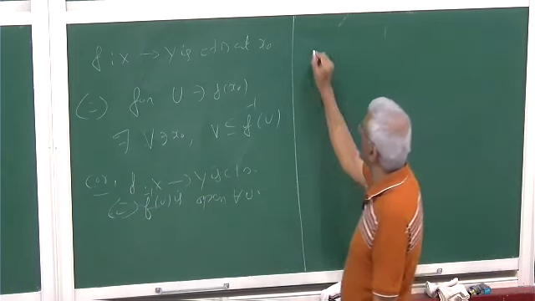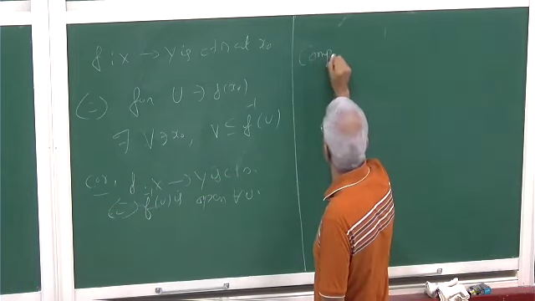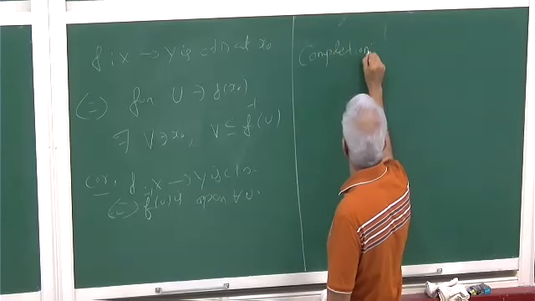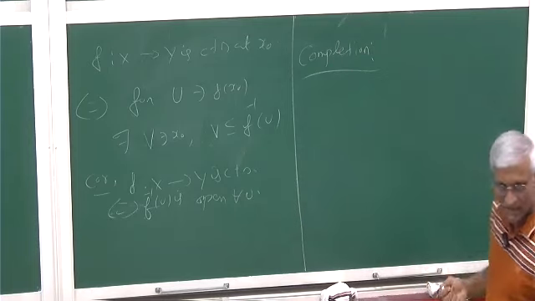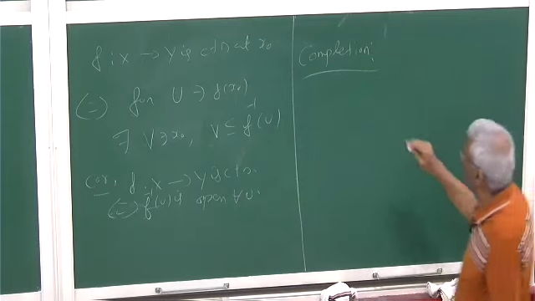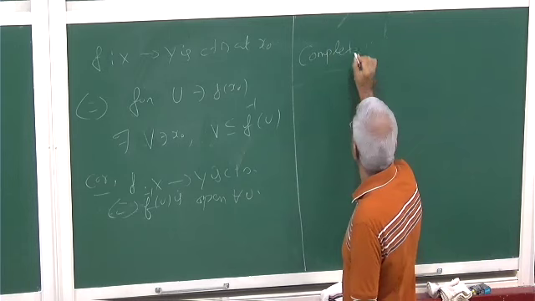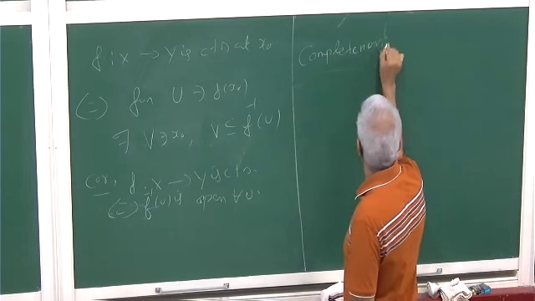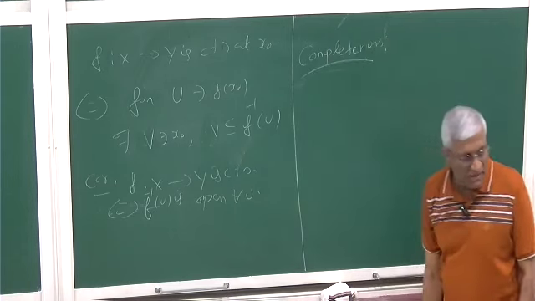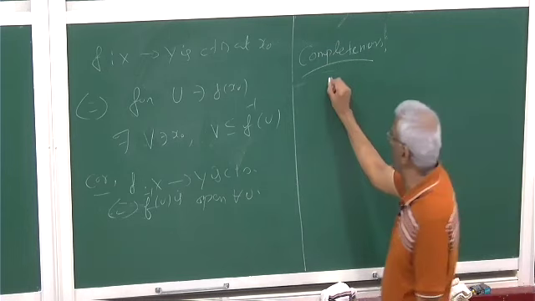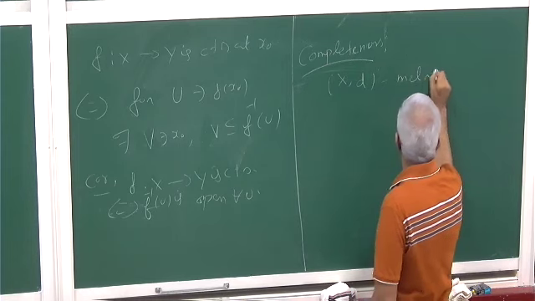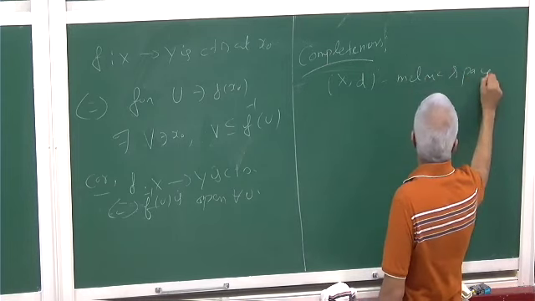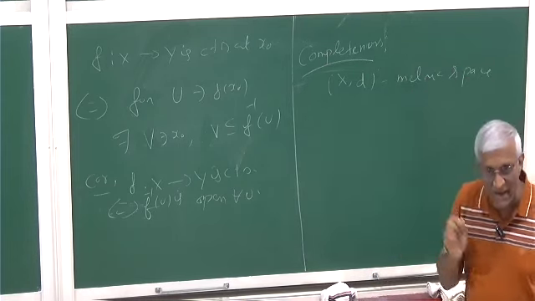So today we will discuss, possibly you might have seen it before, completion, and not completion, completeness. Completeness of a metric space. So we have a metric space. You know what it means by completeness.